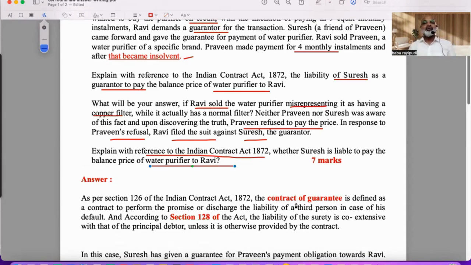What exactly is the dispute? Praveen became insolvent. The second dispute is that they were brought into the contract by misrepresentation. There are two important things. Explain what happened in the case.